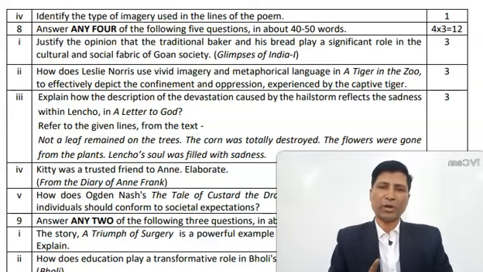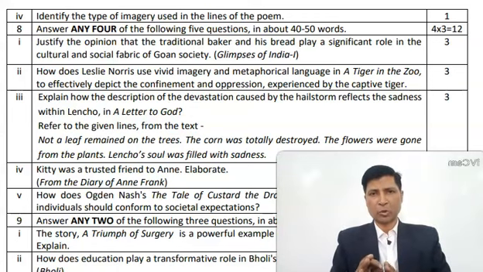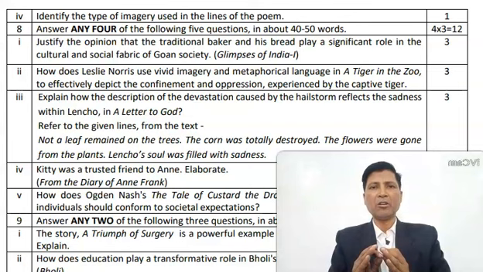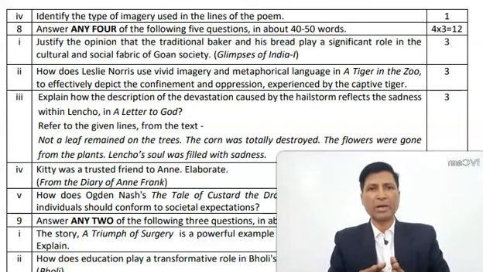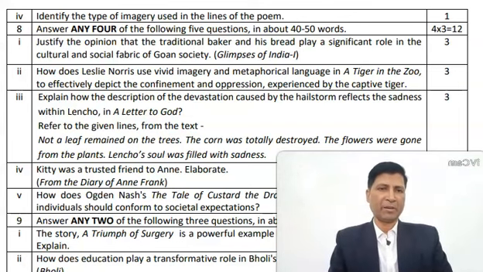Again, because you have one extra question, you tick those 4 questions about which you are more confident, or you can answer clearly. As I have already told you, your first aim should be to score more and more marks and not to show how much knowledge you have. So let us see which of the 4 questions you should attempt from here.